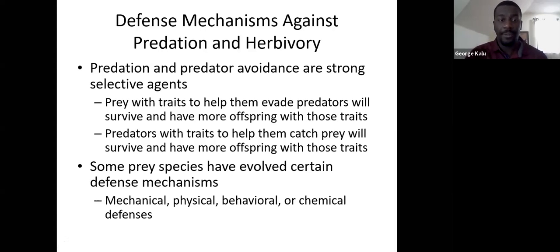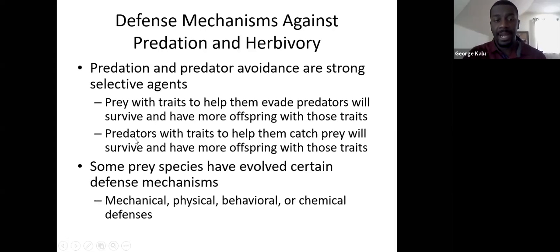So for example, if you have a prey that has a trait that allows them to move faster, it's going to be easier for them to escape their predators. They're going to have an easier time surviving and reproducing, and they're going to pass on those fast genes to their offspring.